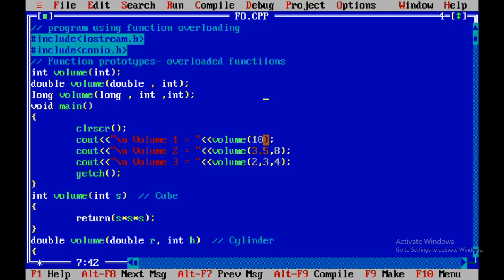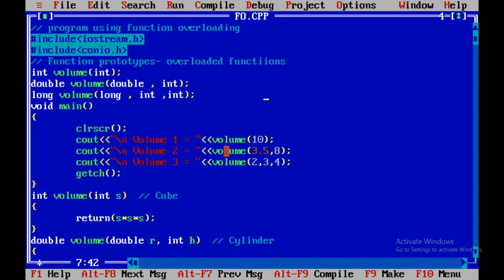When the volume function is called the first time, it has only one argument. So it will get checked with the function prototypes available over here. Out of these three, the first volume function has a single parameter of type integer. That means our first statement, volume 10, will call the first function, that is volume int.